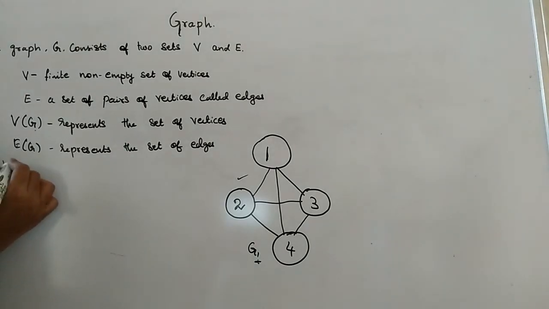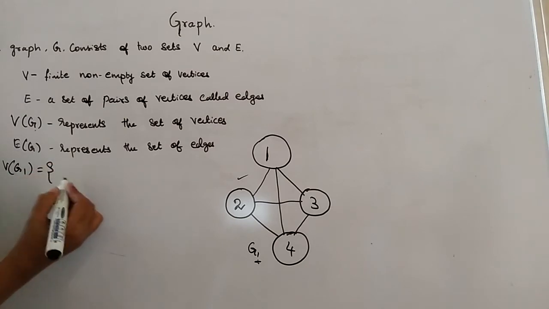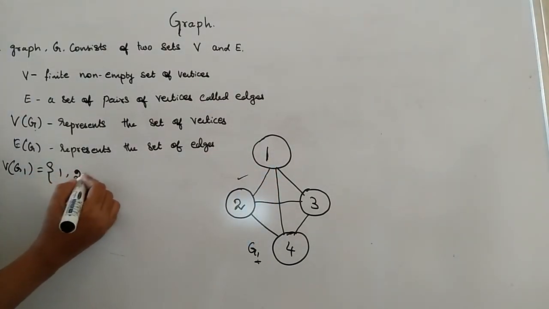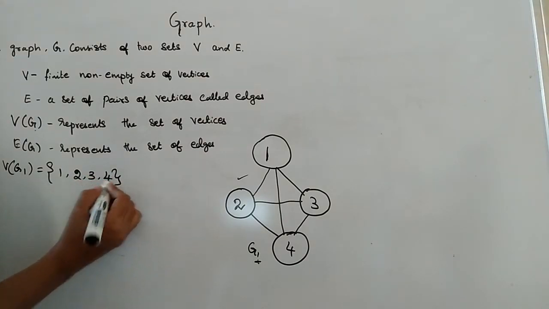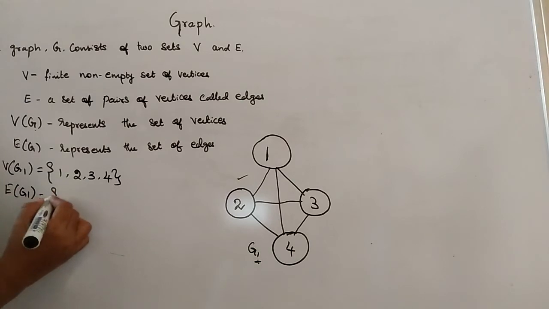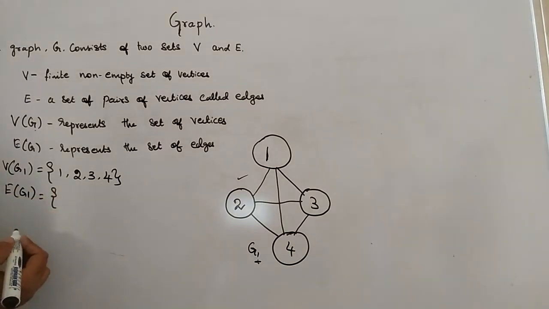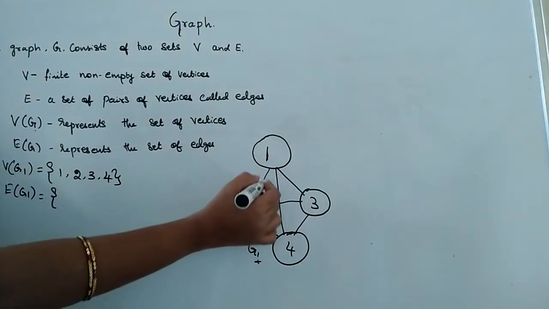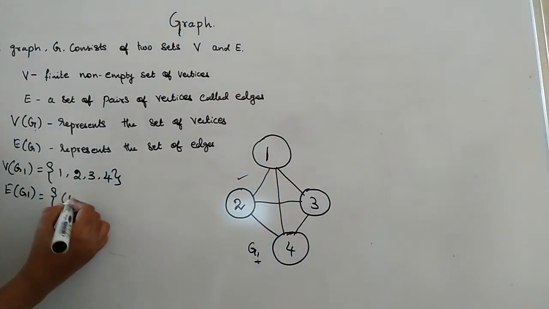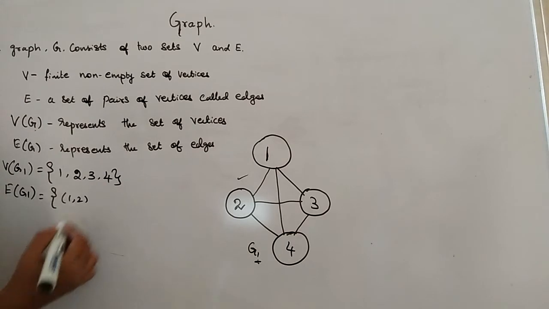Now let's write the set of vertices for G1. That's V of G1 is equal to, what are all the vertices here? 1, 2, 3 and 4. And then E of G1, how many edges? So here the first edge is between 1 and 2, right? So 1 comma 2.